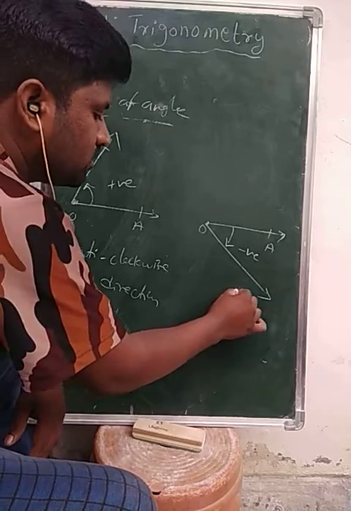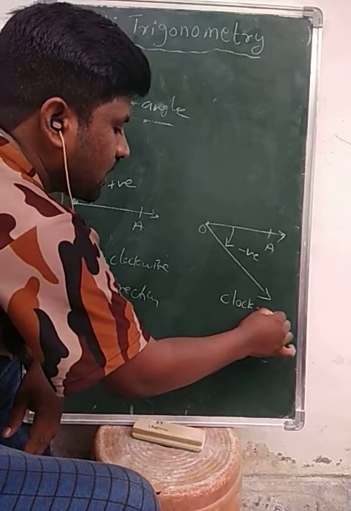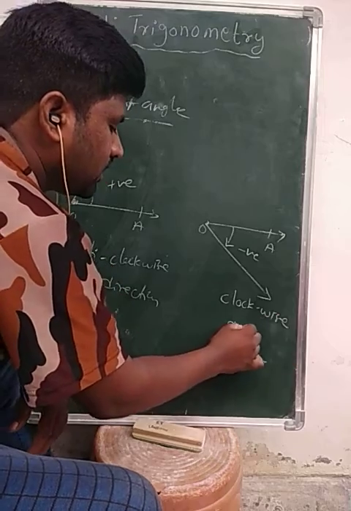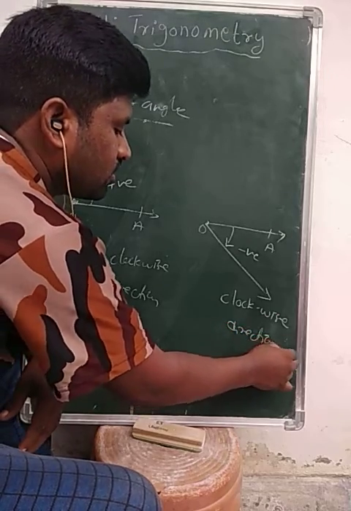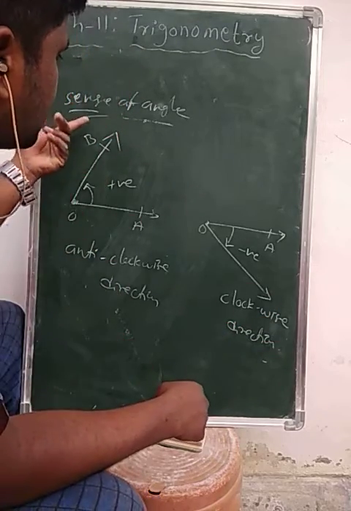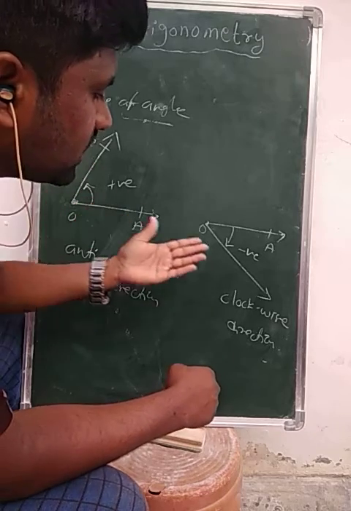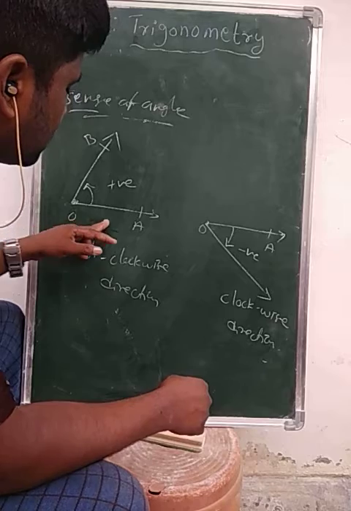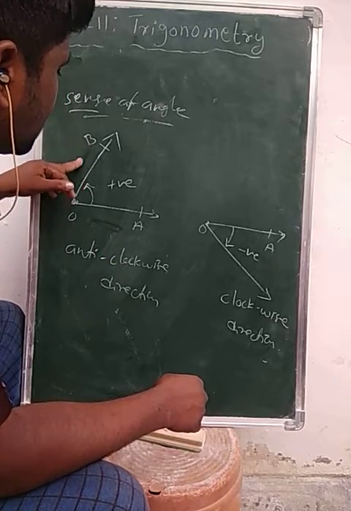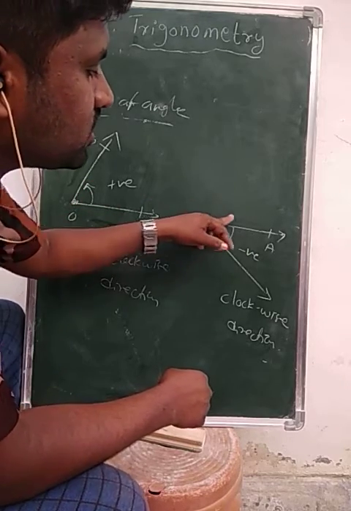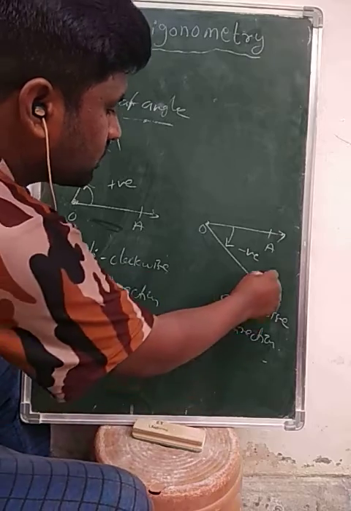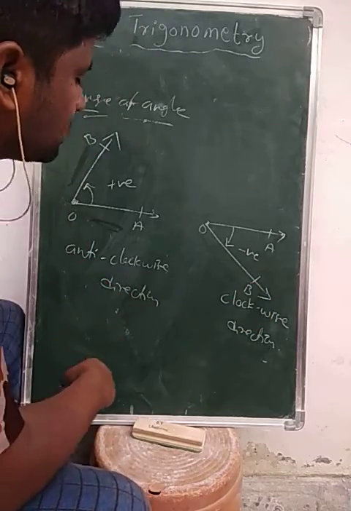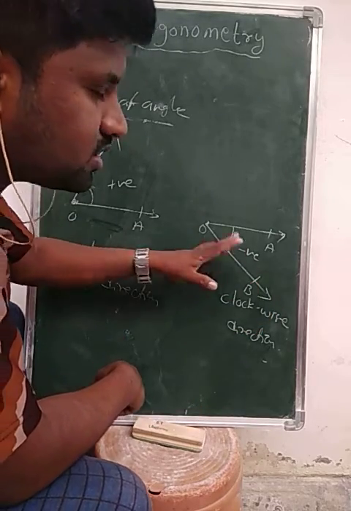It moves in the clockwise direction. So this is a positive angle and this is a negative angle. OA is the initial side and OB is the terminal side.